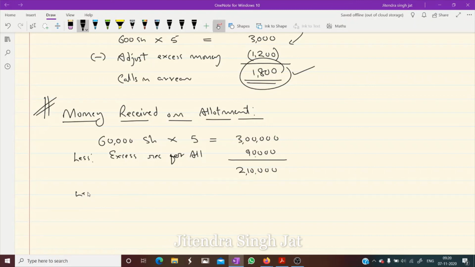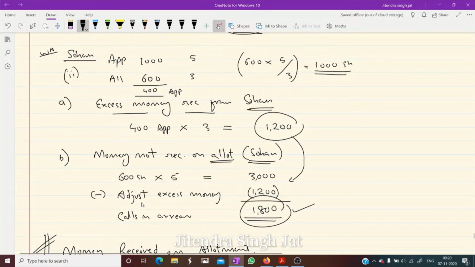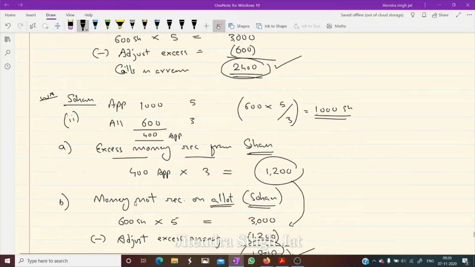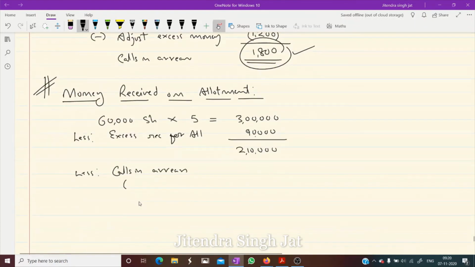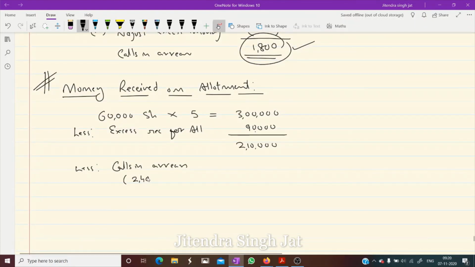But again we subtract calls in arrears. Calls in arrears means money not paid by Sohan and Mohan. Sohan 1800 and Mohan 2400. So 2400 and 1800 not paid by two shareholders, total 4,200.